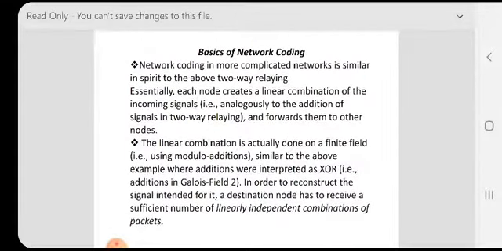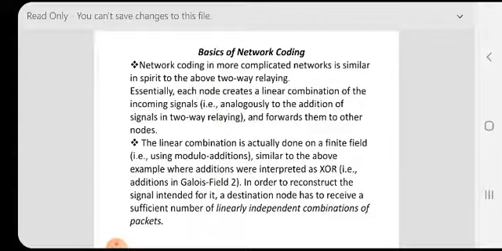Basics of network coding. Network coding is more complicated. Networks is similar in split to the above two-way relaying. Essentially, each node creates a linear combination of the incoming signals and forwards them to other nodes. The linear combination is actually done on a finite field, such as using modulo additions, similarly to the above example where additions were interpreted as XOR, such as additions in Galois field 2.